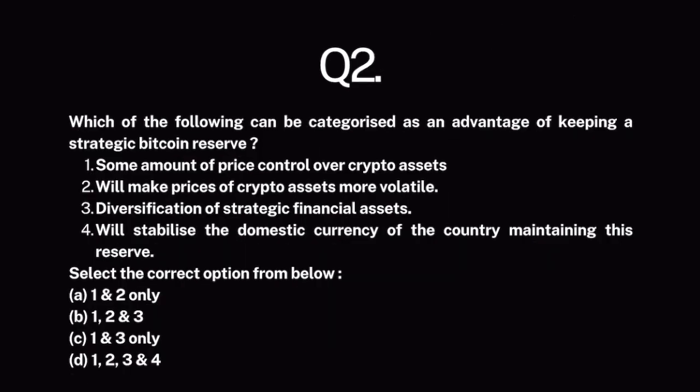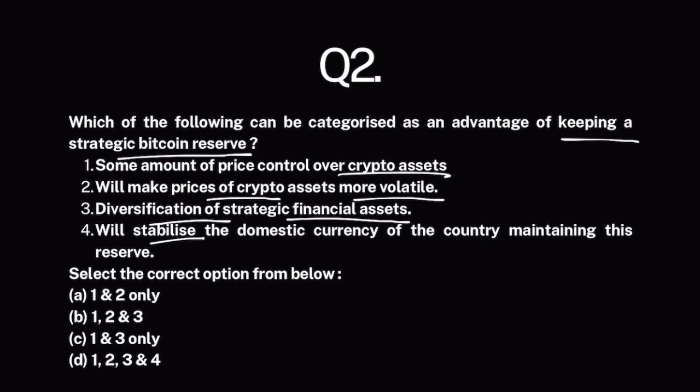Question number 2. Which of the following can be categorized as an advantage of keeping a strategic Bitcoin reserve? Recently, USA announced that some amount of price control over crypto assets will make prices of crypto assets more volatile. Diversification of strategic financial assets will stabilize the domestic currency of the country maintaining this reserve. So USA has announced to create a strategic Bitcoin reserve. Now, this question is basically trying to ask what are the advantages that accrue to a government if it maintains a strategic Bitcoin reserve.